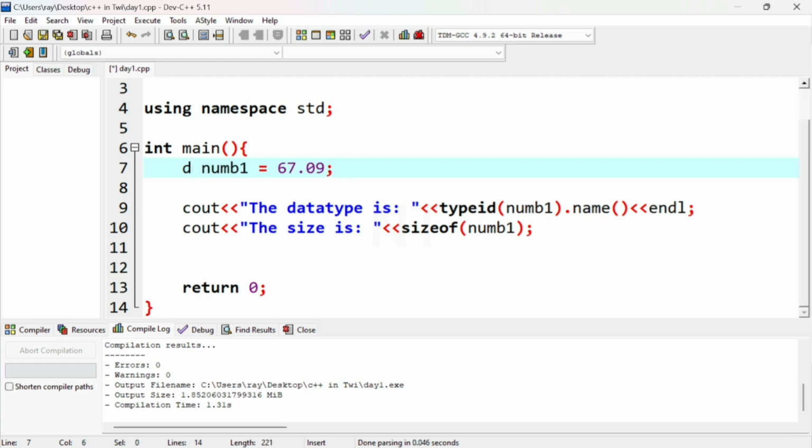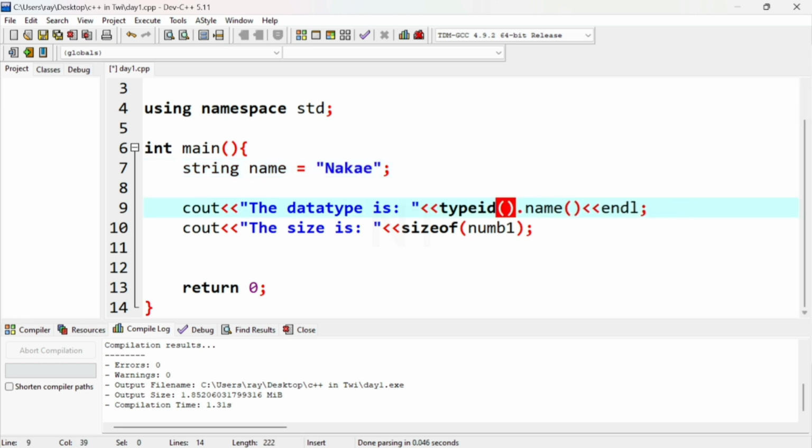Let's check the last two, that's string. Let's say string name is assigned. Okay, let me do this. Change the variable name to name.